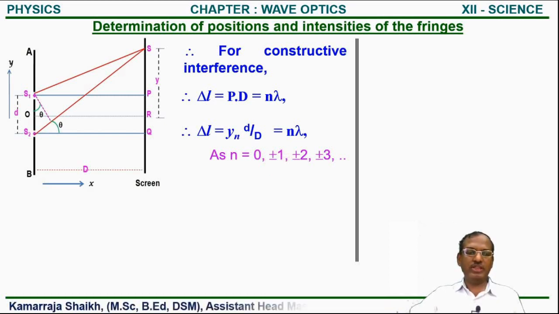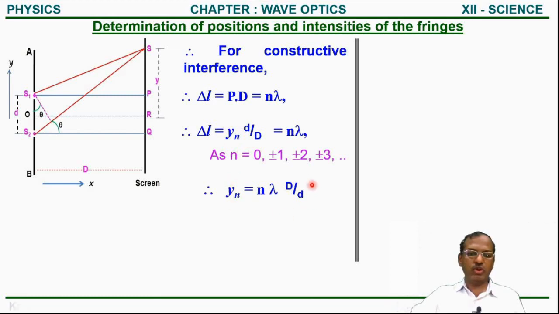This is the equation for path difference of constructive interference. So from this equation, Yn is equal to n capital D upon small d into lambda, that is, Yn is equal to n lambda D upon small d. This equation we got from the previous equation.